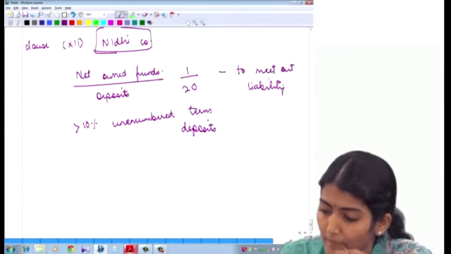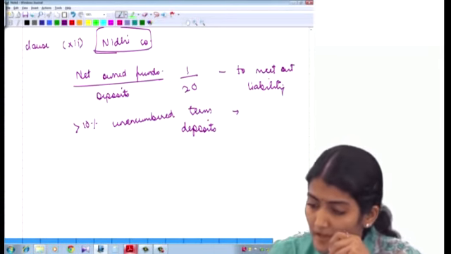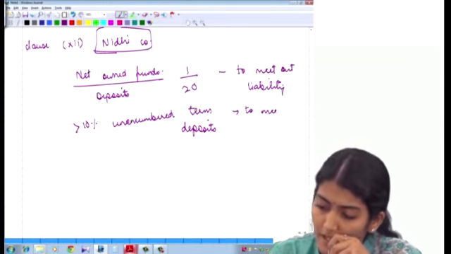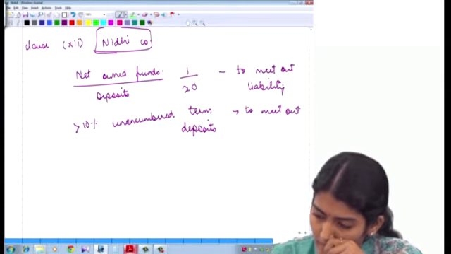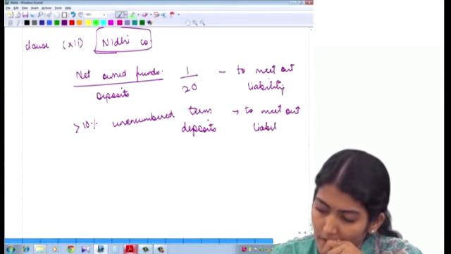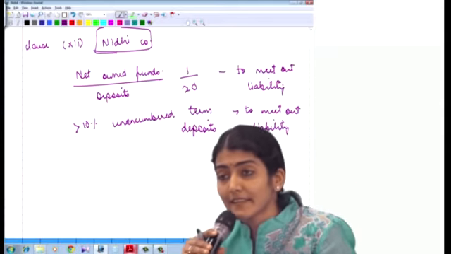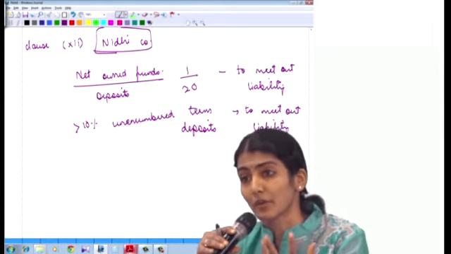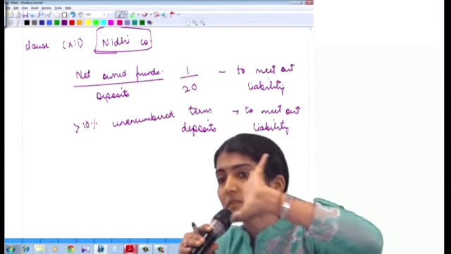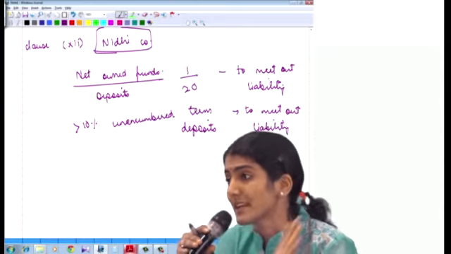Unencumbered means free of any charges. Again to meet out the liability. So net owned funds, meaning how much is the net worth of that Nidhi? Say 1 crore. So the maximum deposit which it can accept is 20 crore.